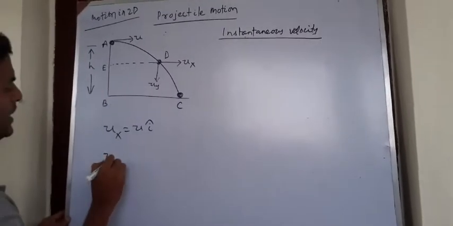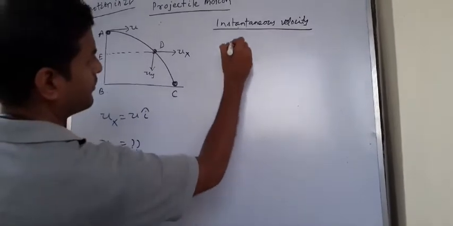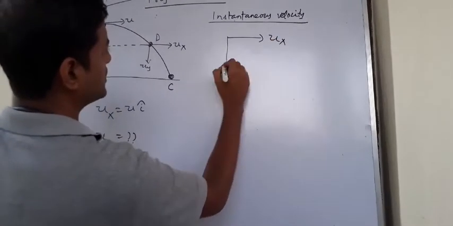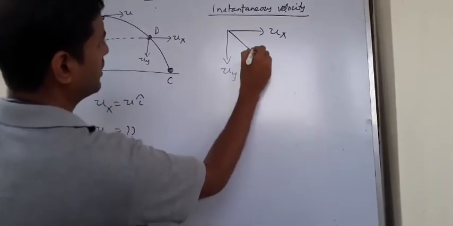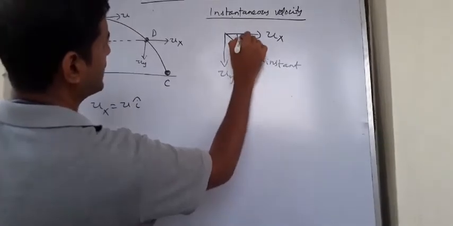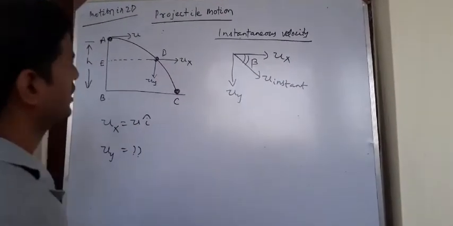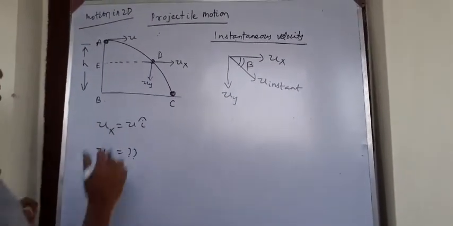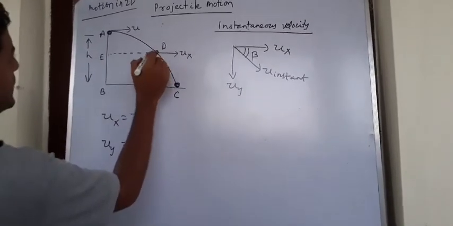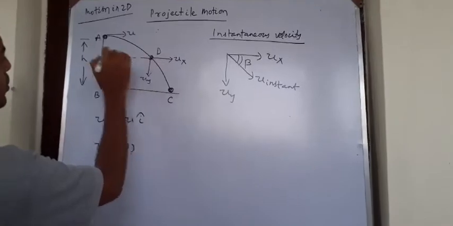Now I have to find uy, because if I zoom this diagram, this is ux, this is uy, this will be my u instant. And let's say u instant is making an angle beta with respect to horizontal axis. So I want to find out uy. So since I want to find out uy, look, uy is the velocity along vertical direction. So what I will do, I will take